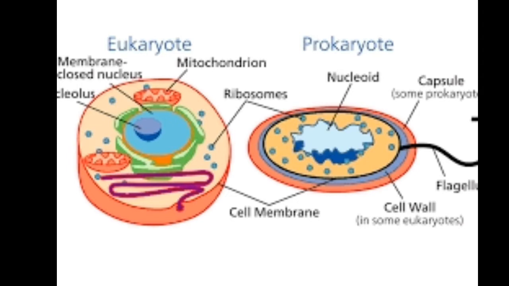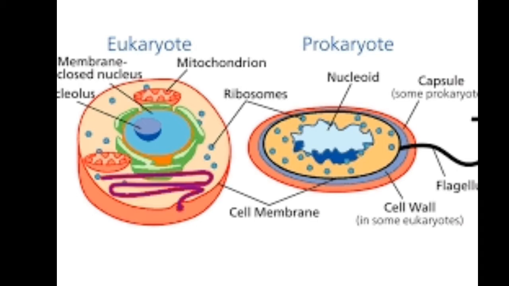Students, in the previous video we looked at the structure of the cell. So now it is the turn for the types of cells. How many types of cells are found? It is basically classified into two classes, that is prokaryote and eukaryote. We will first look over the prokaryotes and then eukaryotes. So let's start without any delay.